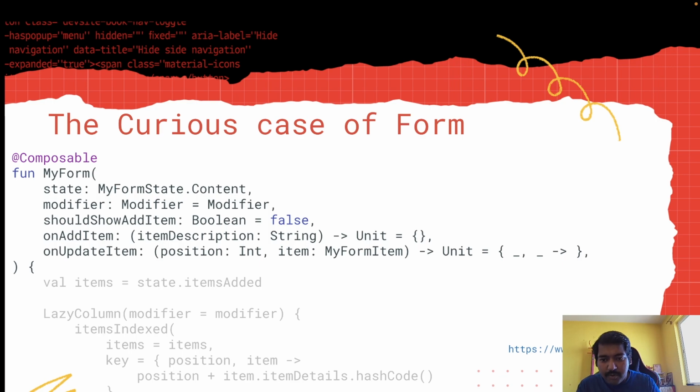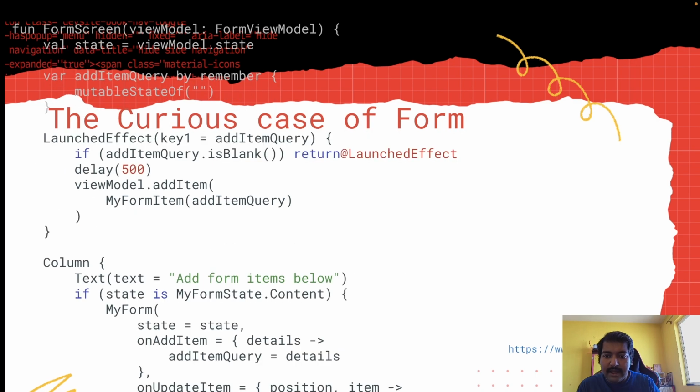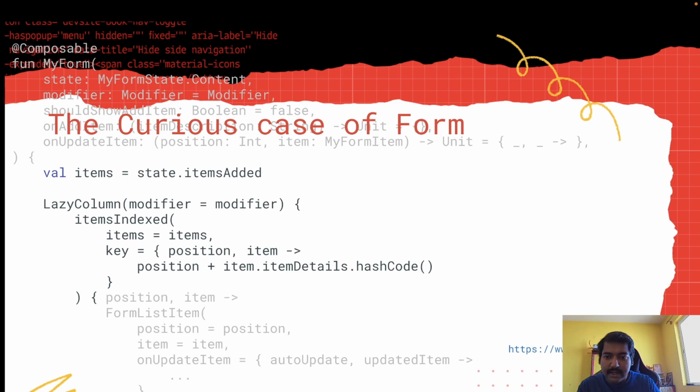Now here's my form object. Here I have a lazy column and a list of items that is passed from the state. For the list of items, I am calling itemsIndexed, since I need the position. Sorry, I am calling itemsIndexed. And based on that, I am displaying that item, right?